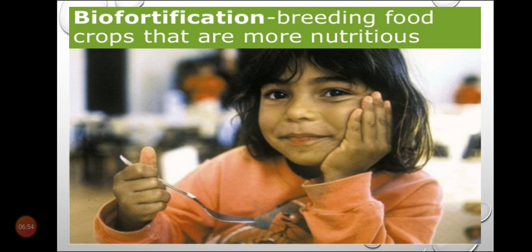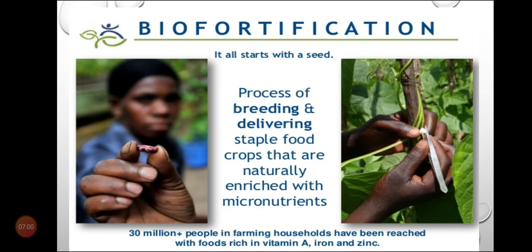What we can do is increase the nutritional value of the food. So how can it be done? We will define this process. Biofortification is the process of breeding and delivering staple food crops that are naturally enriched with micronutrients. That means we can grow crops that are naturally enriched with micronutrients.